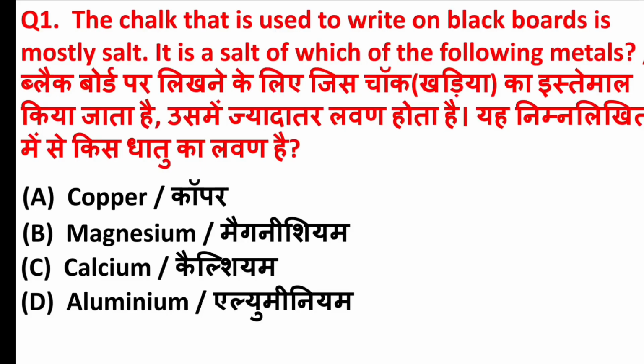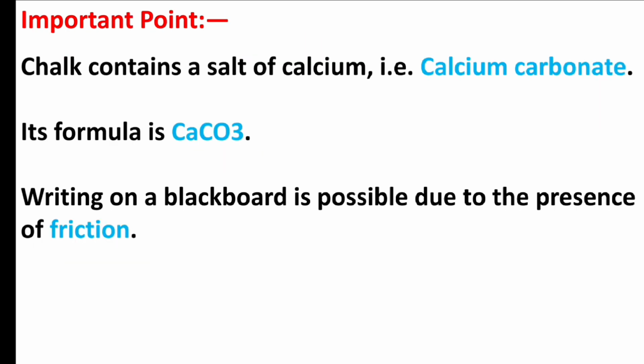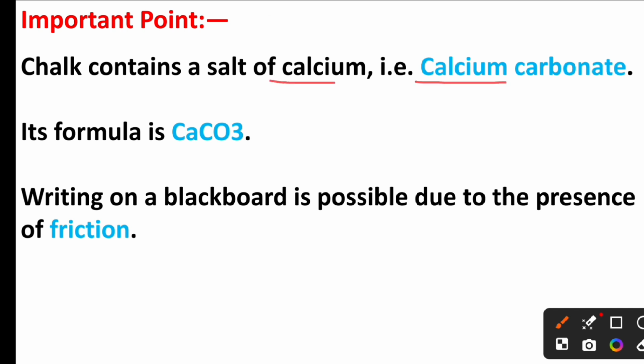The chalk that is used to write on blackboard is mostly salt. It is a salt of which of the following metals? Answer is option C, calcium. Friends, chalk contains a salt of calcium, calcium carbonate. Its formula is CaCO3. Writing on blackboard is possible due to the presence of friction.